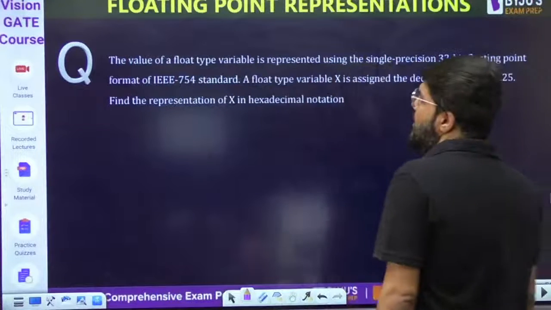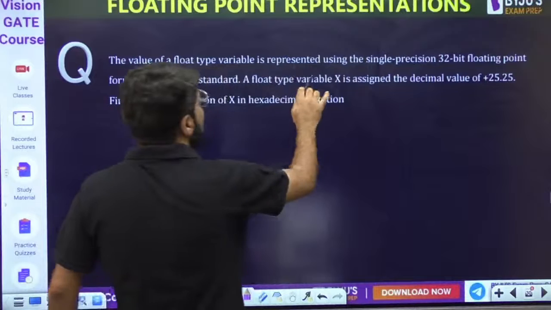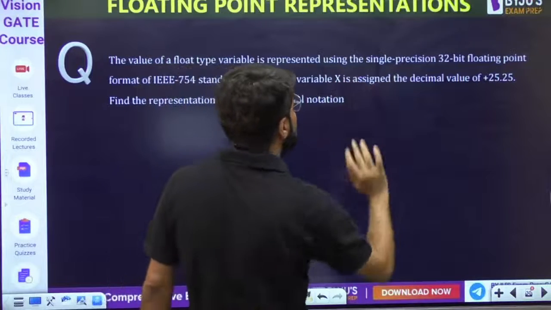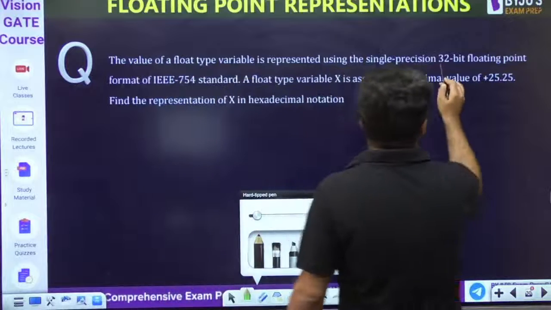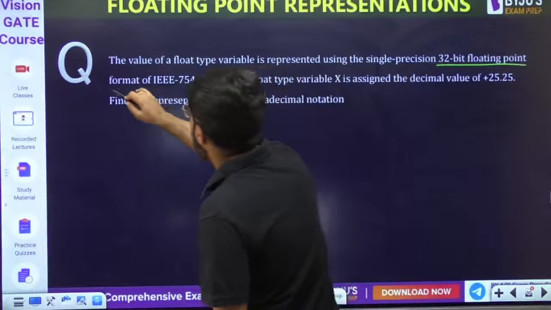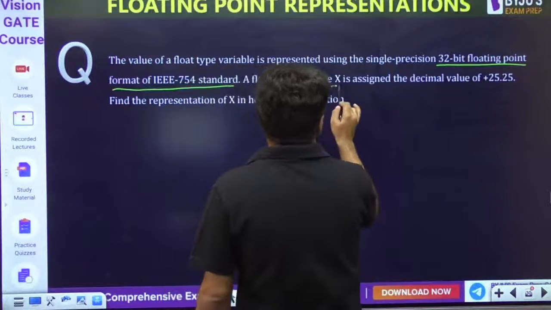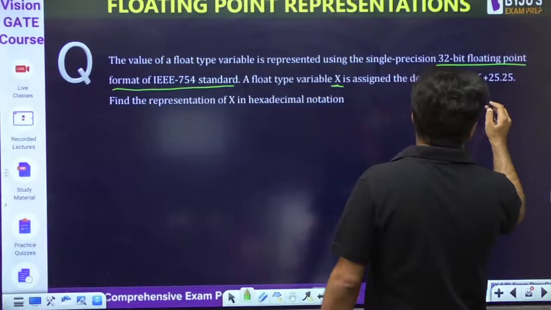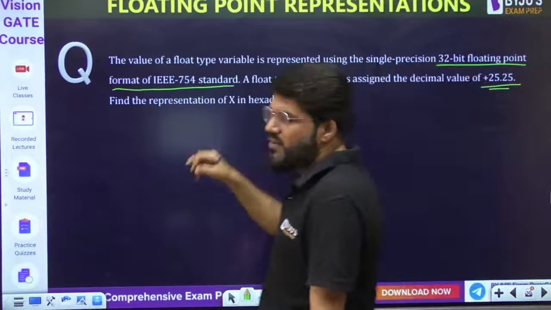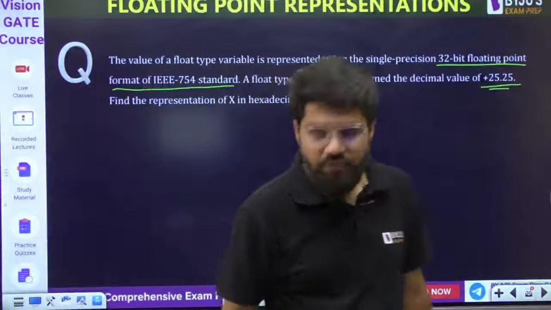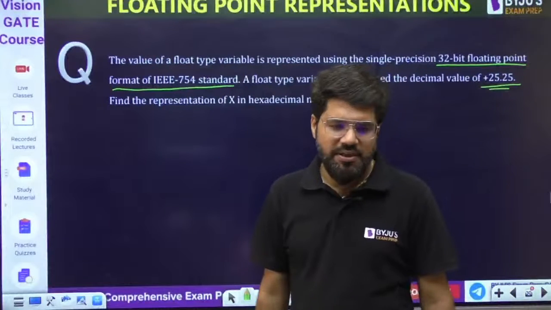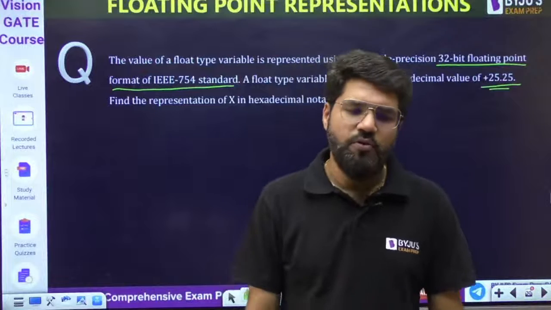Next question. The value of a float type variable is represented using the single precision 32-bit floating point format of IEEE 754. The float variable x is assigned a decimal value of 25.25. Like the previous answer was 25. This is assigned a value of 25.25.